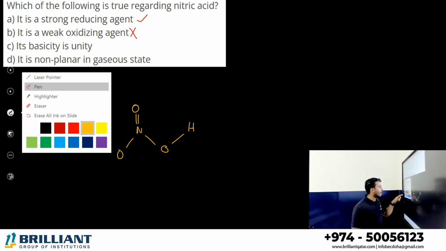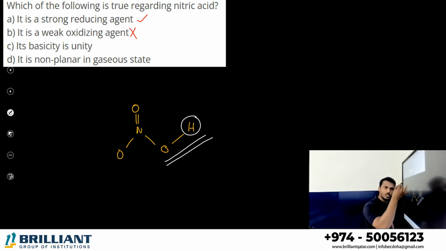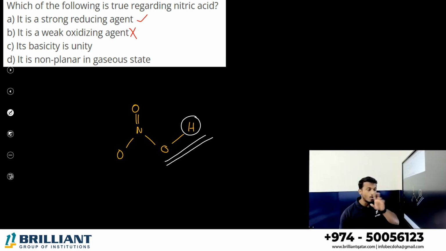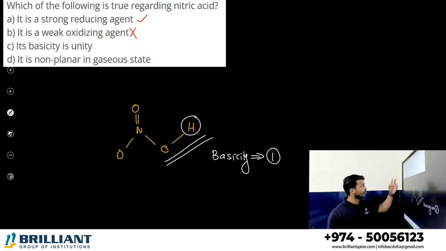What is the meaning of the basicity of an acid? It is the number of H plus ions donated from the OH group. You can see there is an OH group, from which it can donate an H plus ion. How many H plus ions? Only 1. Therefore, the basicity is equal to 1 for nitric acid. Yes, unity. Once again, basicity is the number of H plus ions leaving from the OH group. And it is non-planar in the gaseous state.